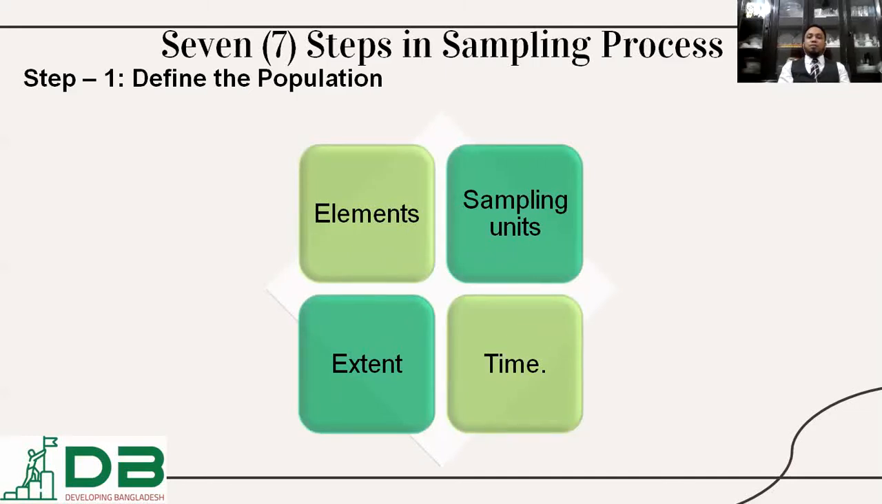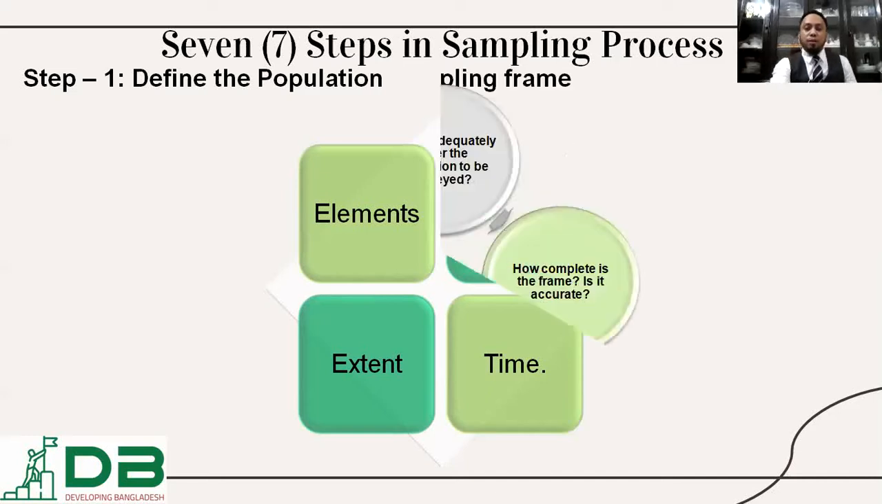Define the steps in sampling process. There are 7 steps to determine the sample of a study. Step 1 is define the population. Who are your population? And in the population, you have to determine the population element, sampling units, time you have, and how extent you can go for. So these factors will define your population properly.